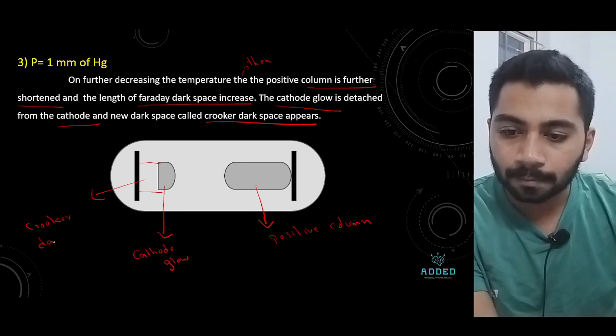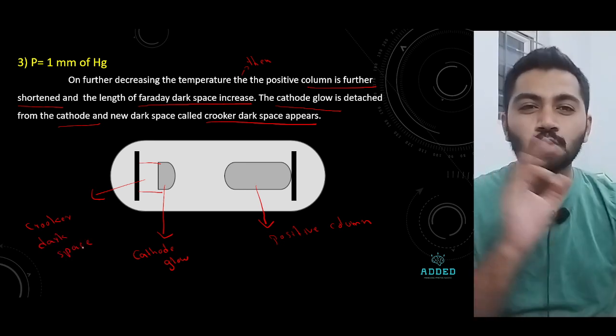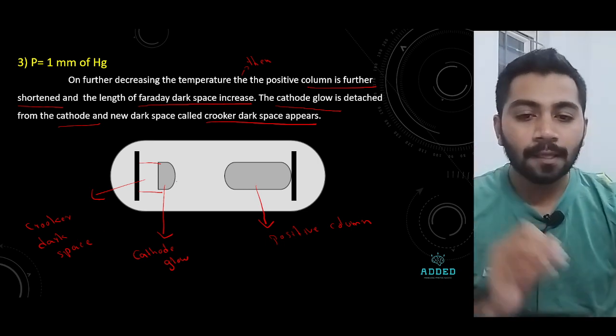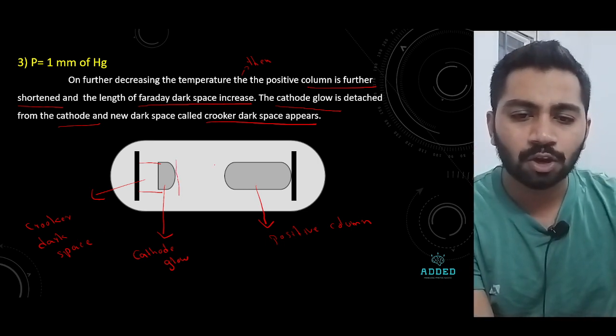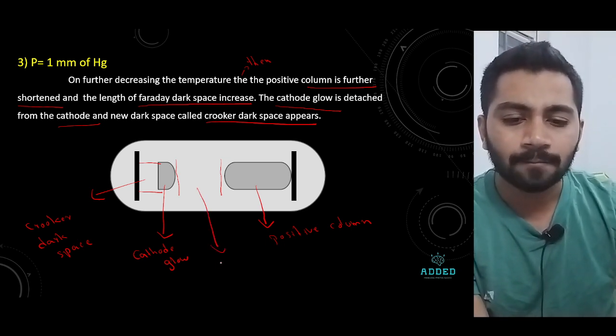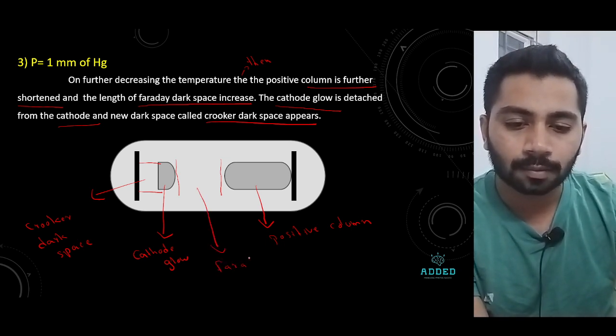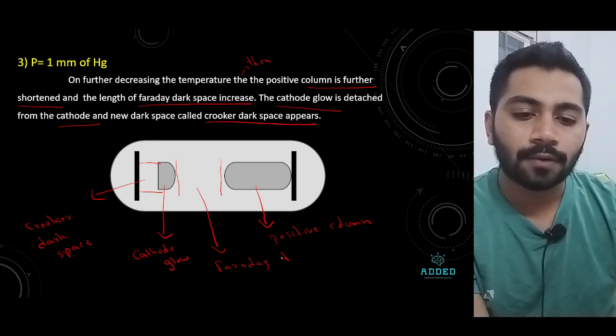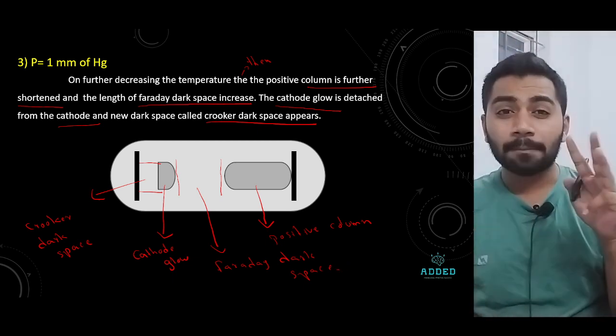This is normal, as you all know, which is called the Faraday dark space. Clear? All this happens at 3 mmHg.